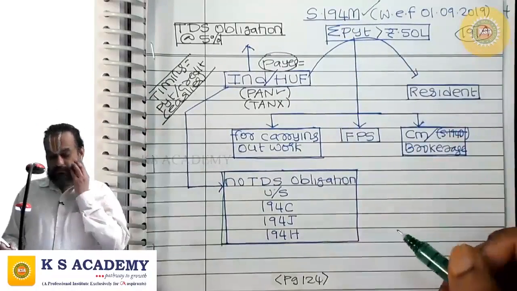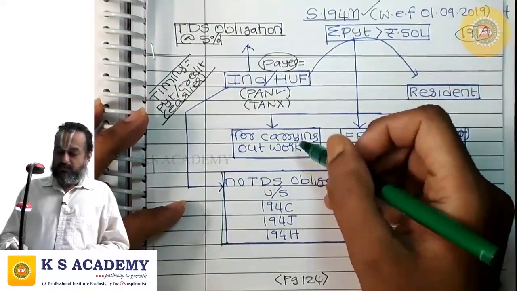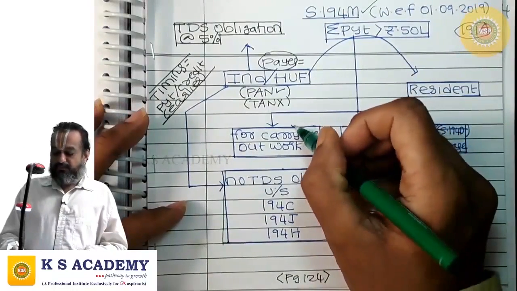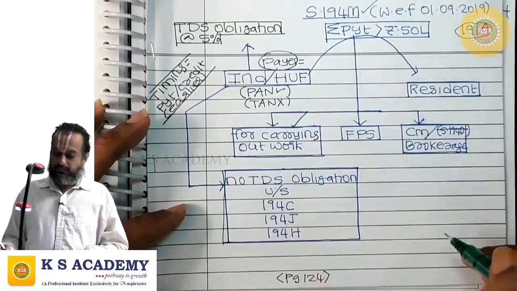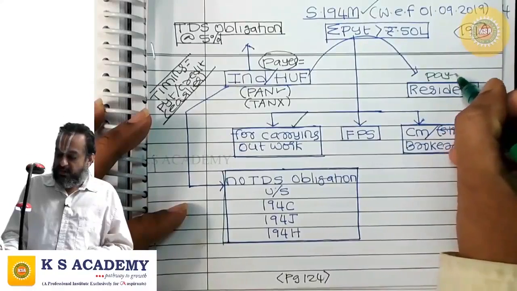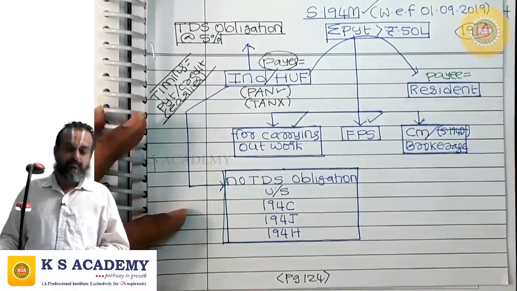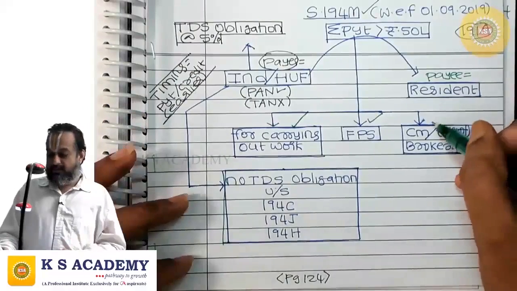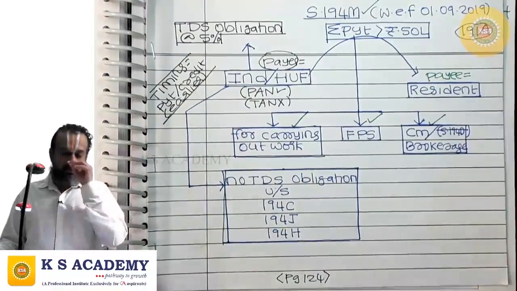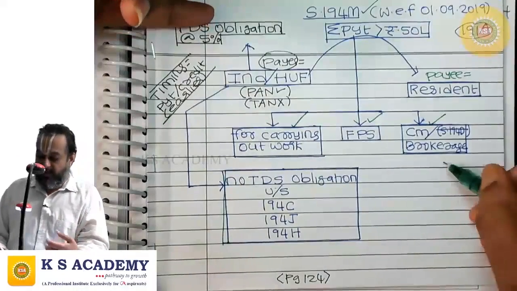Here the payment is a sum for carrying out work to a resident, or it is fee for professional services, or it is commission not being one covered by 194D, or brokerage,